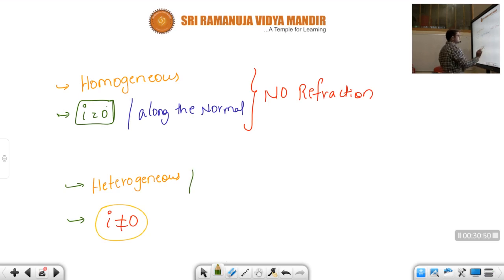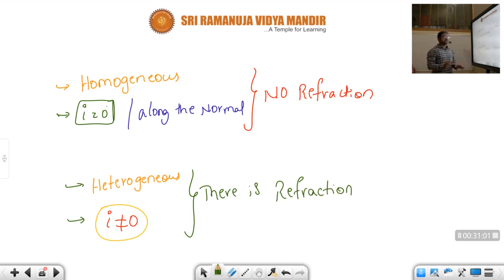Okay, children, in these conditions there is refraction. If you want to get refraction, these are the conditions necessary, children. The medium should be heterogeneous. Even if the medium is heterogeneous, you also need to maintain the angle of incidence not equal to 0. Okay, children. So why these two conditions? What do these two conditions represent, children? There is no refraction.